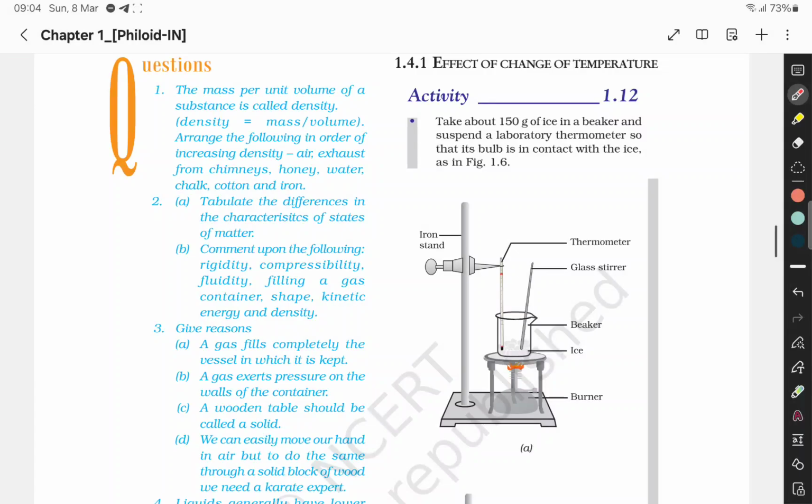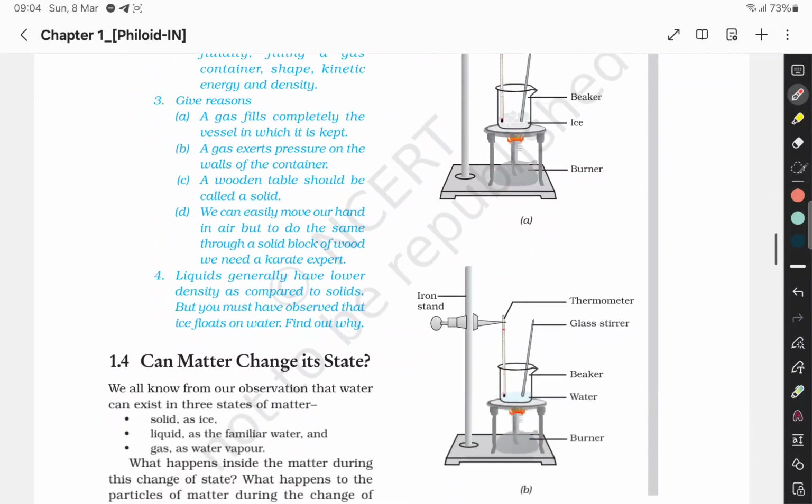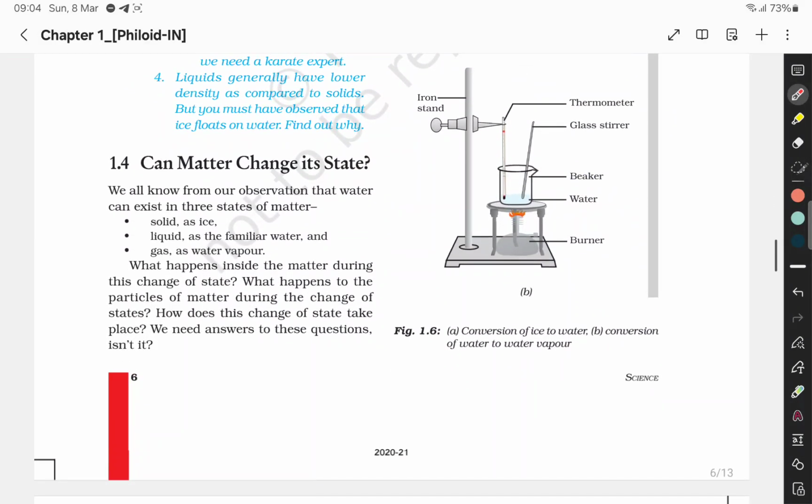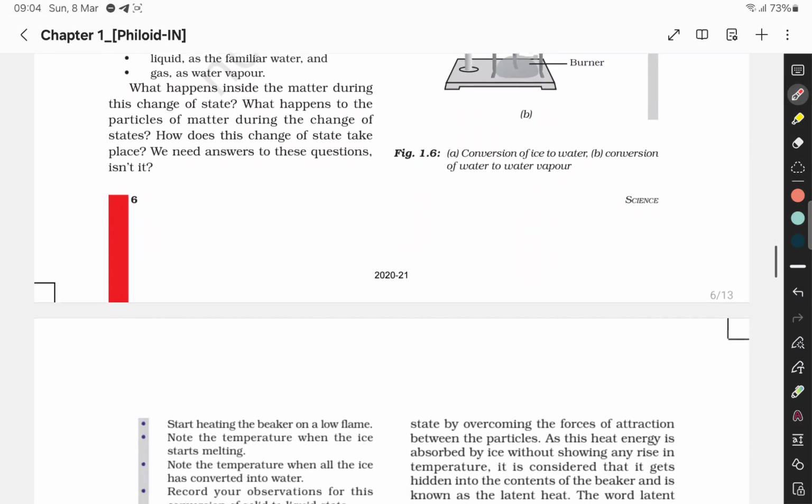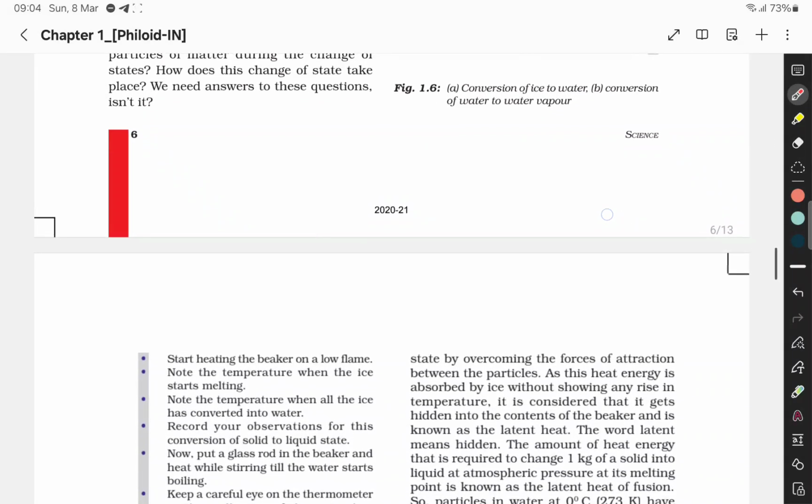Density is equal to mass by volume. Mass per unit volume of a substance is called density, and density is equal to mass by volume. Okay, so glass beaker burner example. Can matter change its state? Solid ice, liquid water, gas water vapor, interconversion of ice and water.